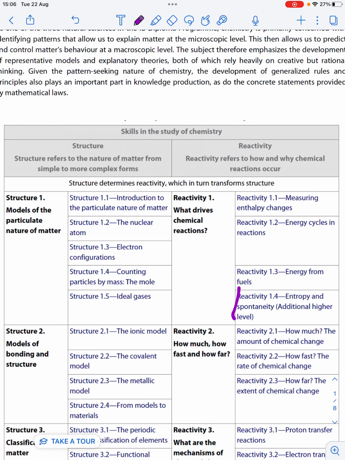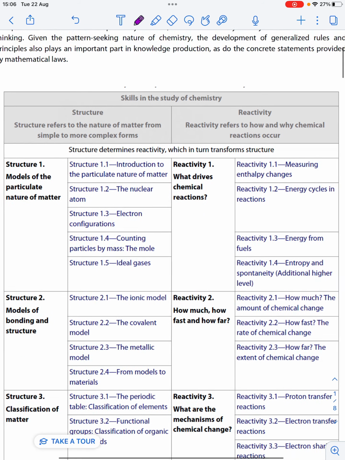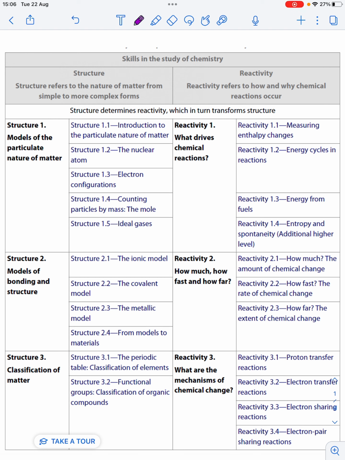And so when we look at structure, we're going to be looking at things like atoms, how they bond to form different molecules. And we're going to be looking at how there's different kinds of bonding, like covalent, ionic, and metallic bonding, and what structures and what properties that leads to. And so you've got that half of the course.